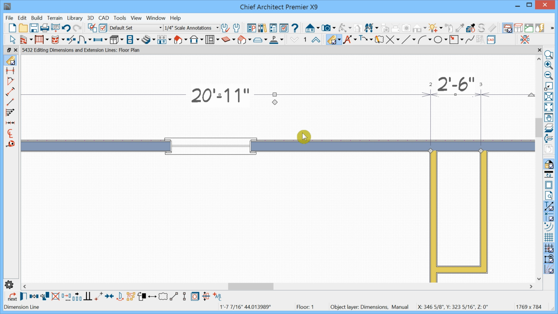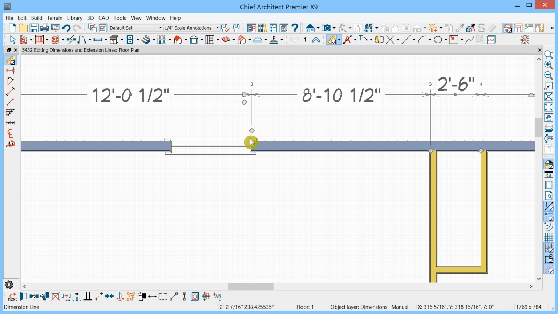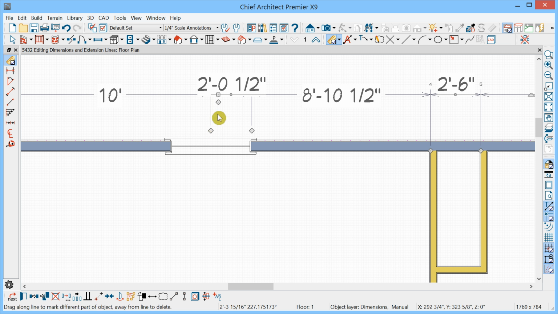You can always replace ones you've removed by grabbing and dragging and getting the snap that you want. And this is always available here next to the big square drag handle. So it's easy to find and access, and you can add many extensions in this manner and remove them as well.